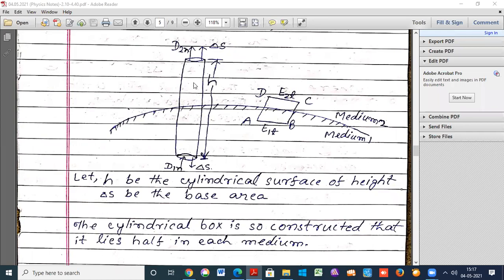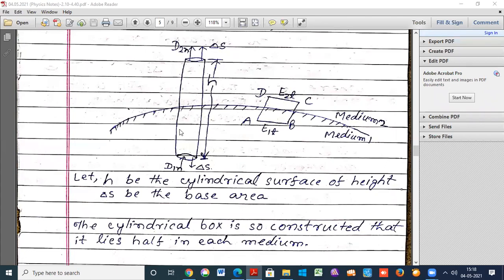The figure shows the cylinder, and the height of the cylinder is h. The base area of the cylinder is delta s. The cylindrical box is constructed such that it lies half in each medium, meaning half of the constructed box is in medium 1 and half is in medium 2.